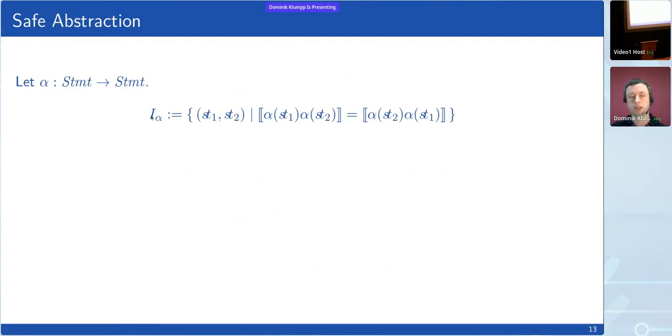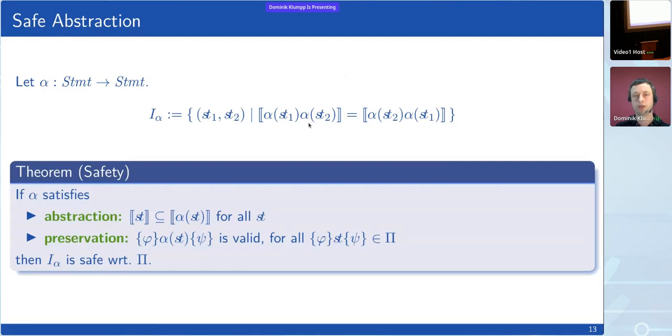And then we can simply define that under this abstraction, two statements commute if we take their abstractions, we execute them in either order, and we have the same semantics for the two orders. So basically just reducing it to this original notion of commutativity, but with the abstraction in between. And then we show that if this statement abstraction satisfies two simple properties, then we can conclude that the commutativity is safe with respect to the proof.